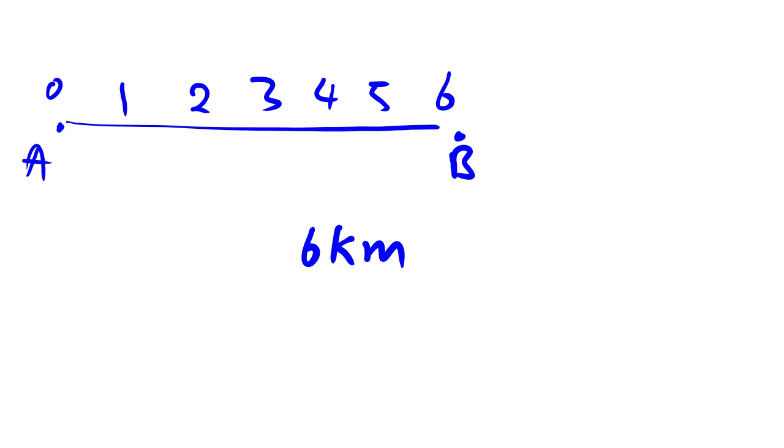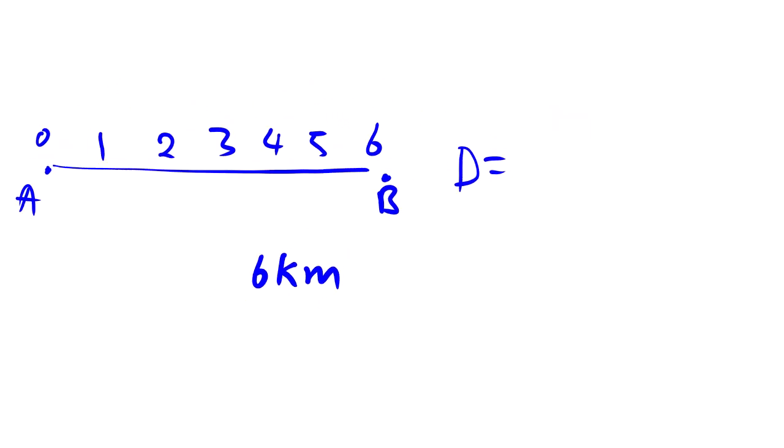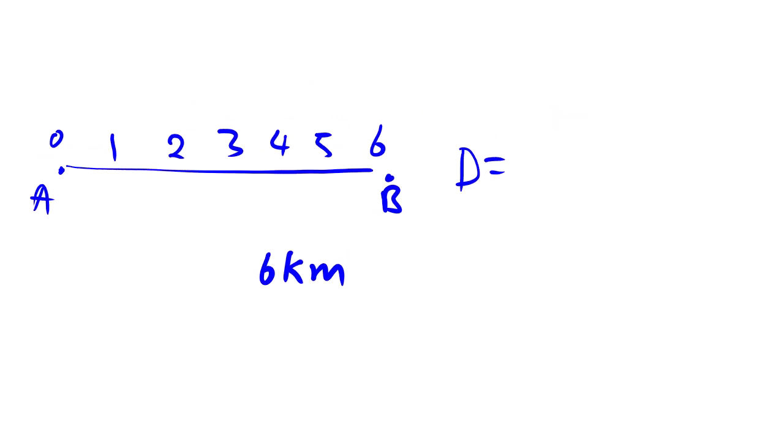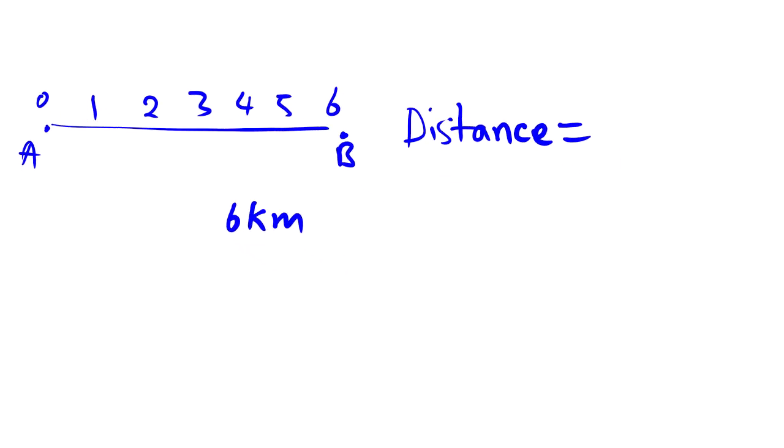So now for me to calculate the distance, let's say the distance is D. Let me write it in full so that it will not confuse us. Distance is equal to the final destination.